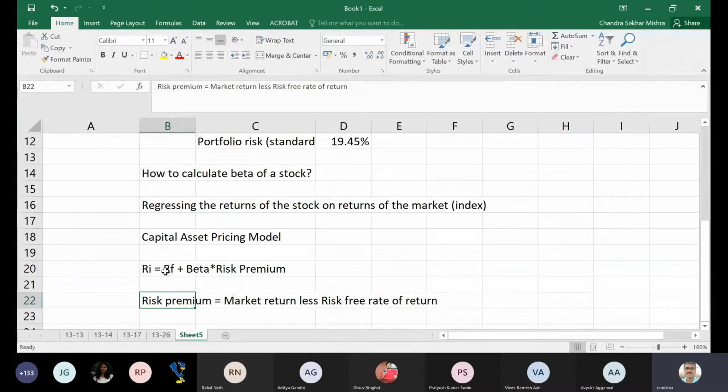Now with this particular formula, sometimes we may be given RF, beta and risk premium, and you find beta. Sometimes you may be given RF, beta, and risk premium, and you find Ri as such. Okay, so can anybody tell me why it is called pricing? Capital asset pricing model. Why is it called pricing? What is it that you are pricing here?